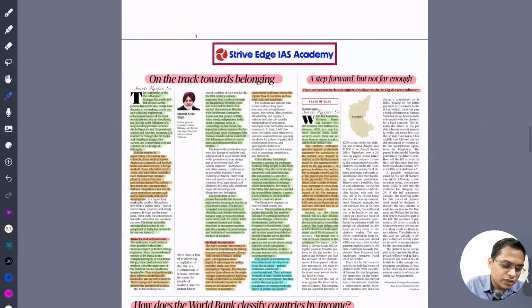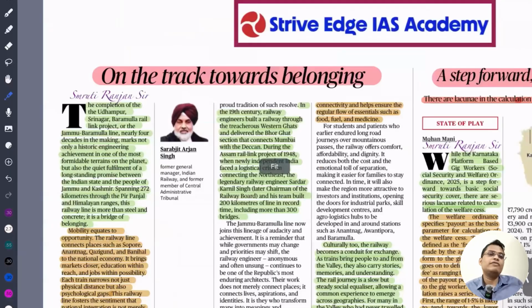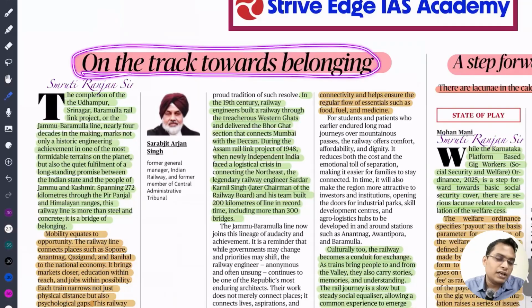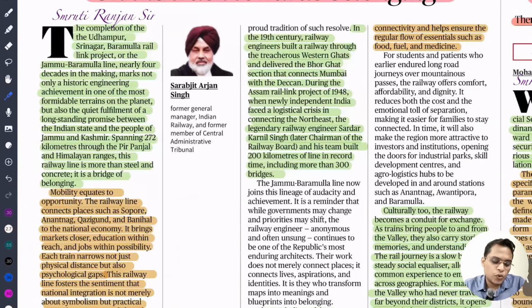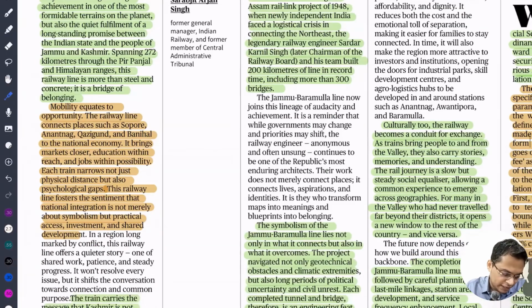So, on track towards belonging. Recently we have started constructing the railway link to Jammu and Kashmir. So a railway link is not about simply connectivity, it is the connection of heart, psychology and mind integration. So this article is talking about how over a period of time we have been connecting different parts, and because of that we have been improving our connectivity, bridging the relationship and psychological integration of India.